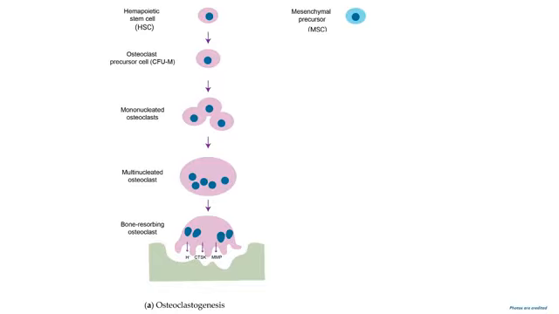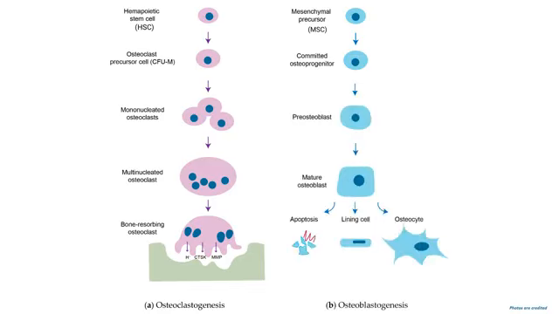This is osteoclastogenesis. Then come to the osteoblastic side: mesenchymal precursor forming committed osteoprogenitor cells, or pre-osteoblast, then mature osteoblast going to form osteocytes, bone lining cell, and apoptosis or cell death of the mature osteoblast. So this is osteoblastogenesis.